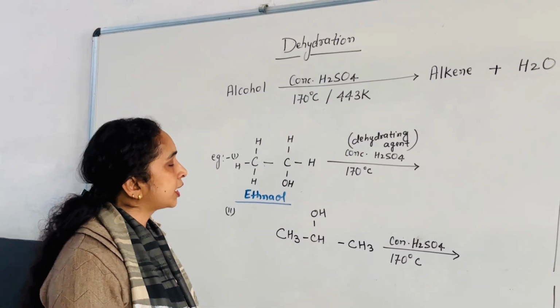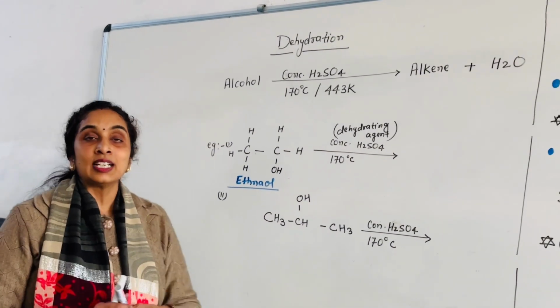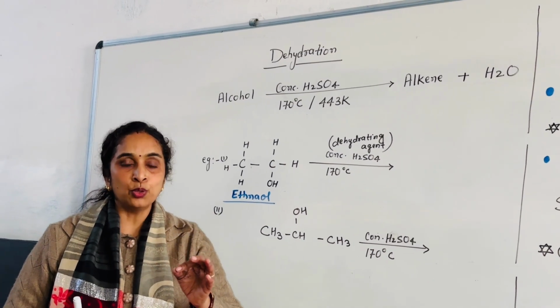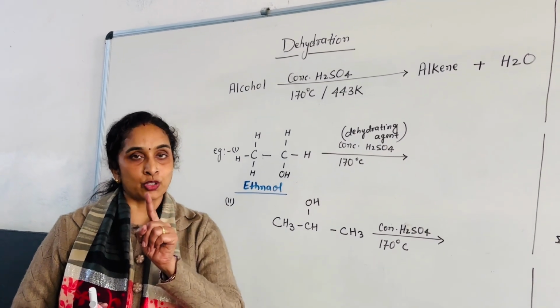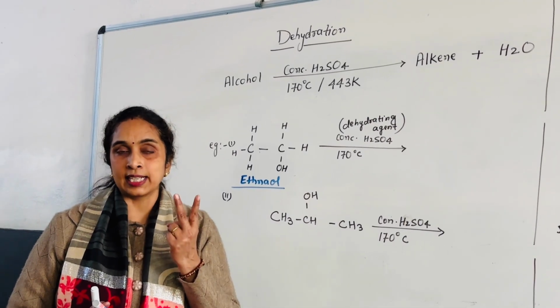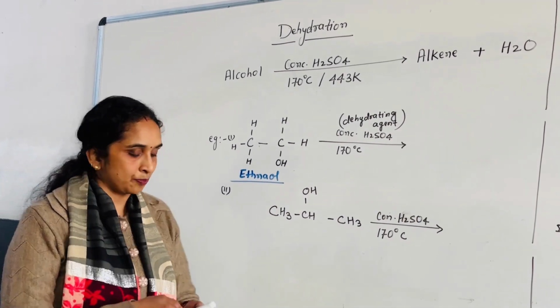Okay, so what we have to do? Dehydration means you have to eliminate one water molecule. One water molecule means 2 hydrogen atoms and 1 oxygen atom.